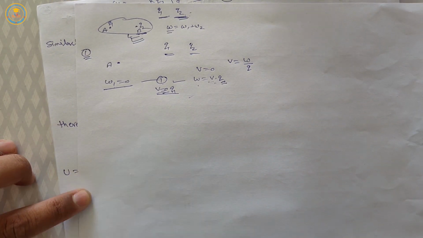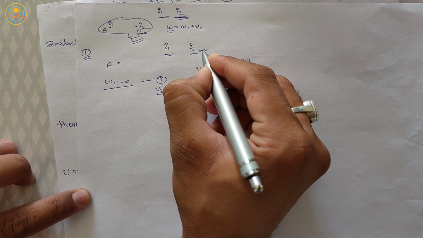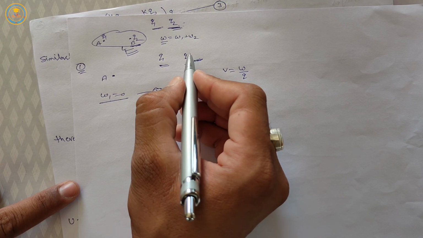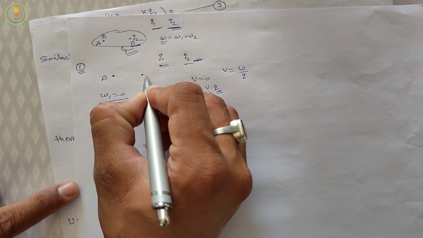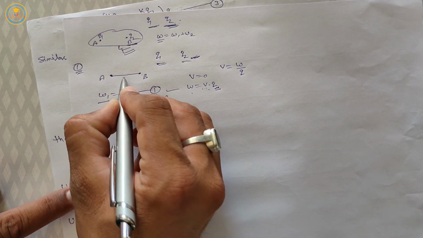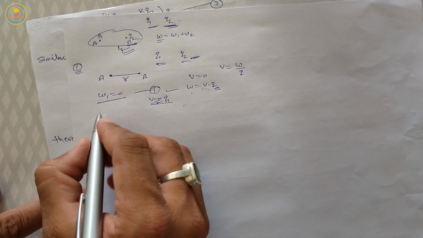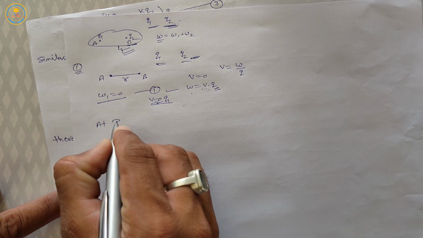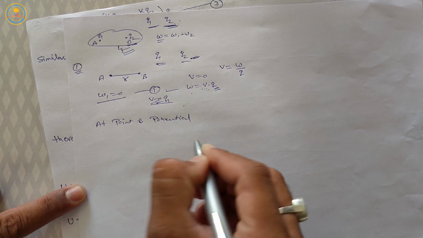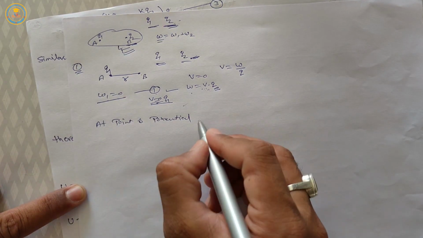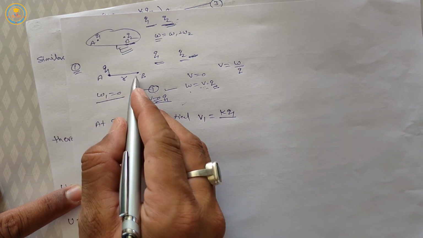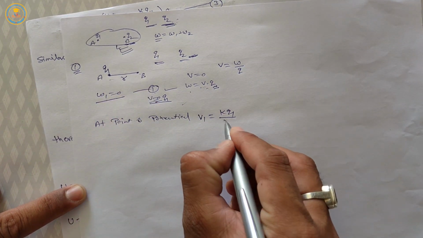Now another charge q2 is brought from infinity to a point B, and point B is located at a small distance r from the point A. So at point B, the electric potential due to charge q1, V1 is equal to kq1 upon r, where r is the distance between the charges.